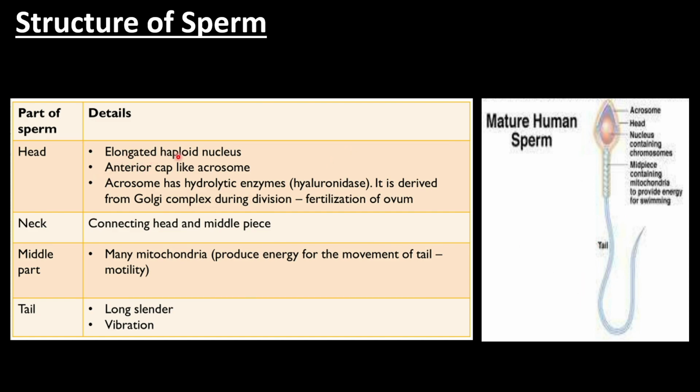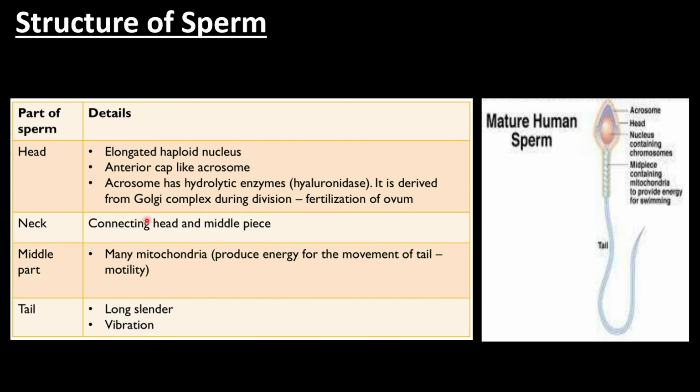The head is elongated with a haploid nucleus. An anterior cap-like acrosome is present. The acrosome has hydrolytic enzymes. It is derived from the Golgi complex and helps during fertilization of the ovum. So the first part is the head. You will find here the head with the haploid nucleus, and anteriorly the acrosome is formed, which has hydrolytic enzymes useful in the process of fertilization.